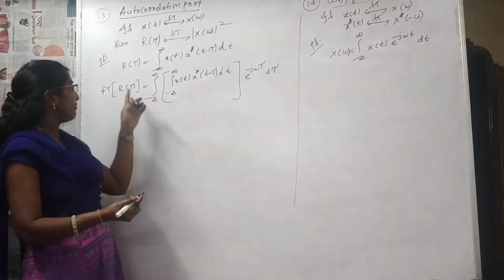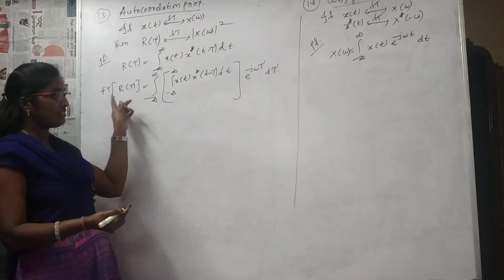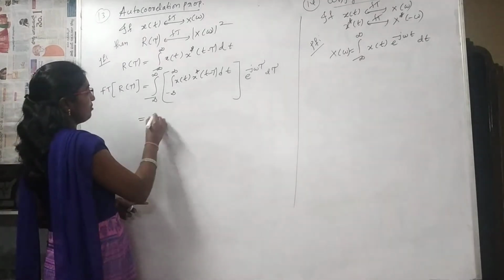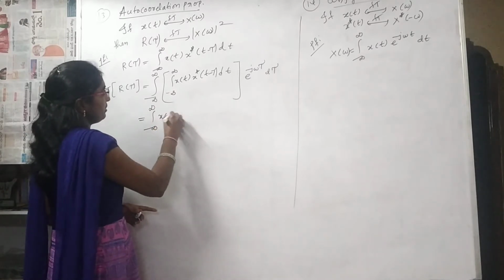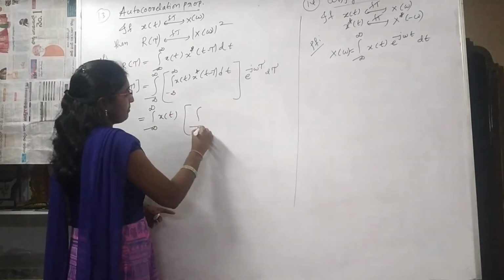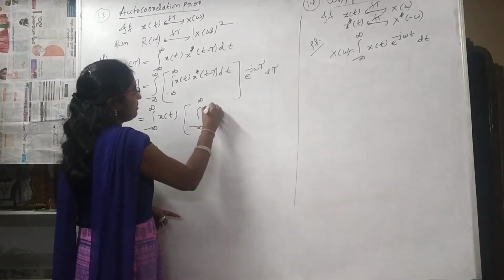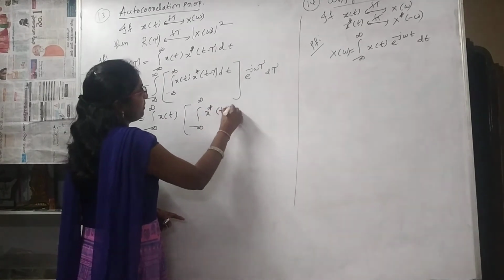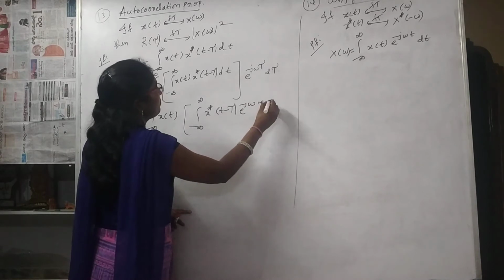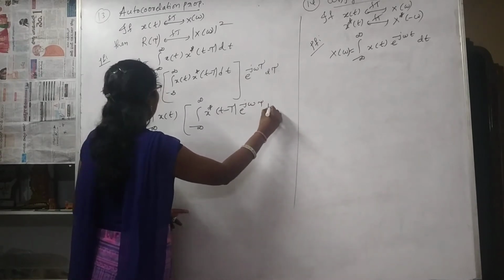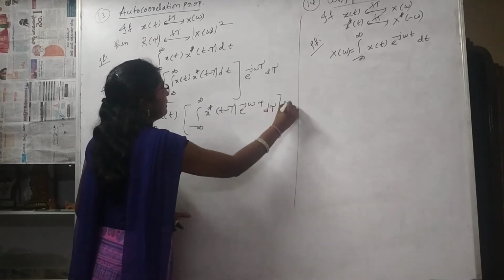Now we require the Fourier transform of this autocorrelation r of tau, and change the order of integrations: integral minus infinity to infinity x of t, and integral minus infinity to infinity x star of t minus tau e power minus j omega tau d tau dt.